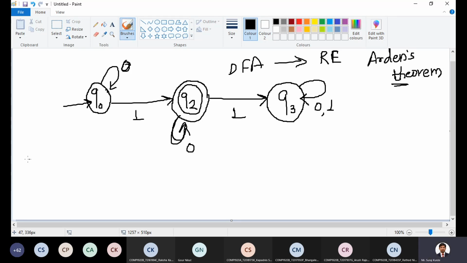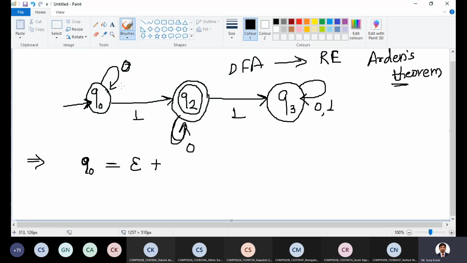Now, how can we reach the Q naught state? To reach the Q naught state, what are the required inputs? First thing is epsilon. As Q naught is the initial state, on epsilon input we can move to the state Q naught. Second, Q naught is reachable from Q naught itself.